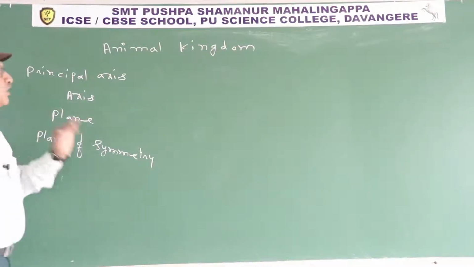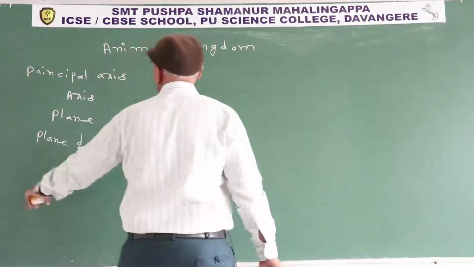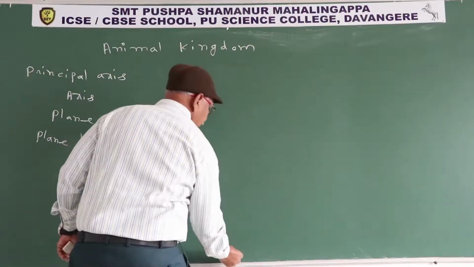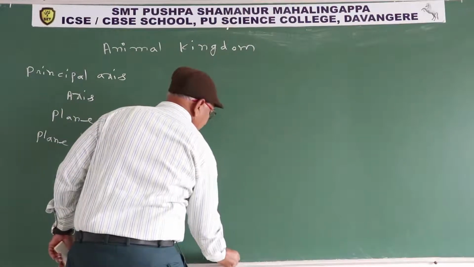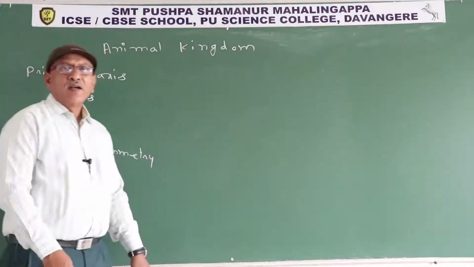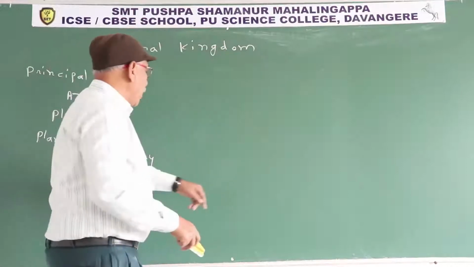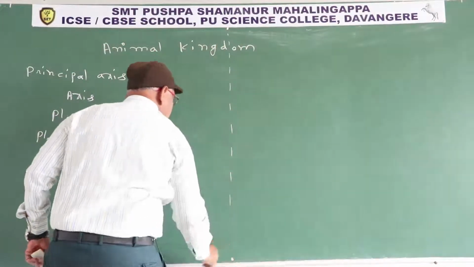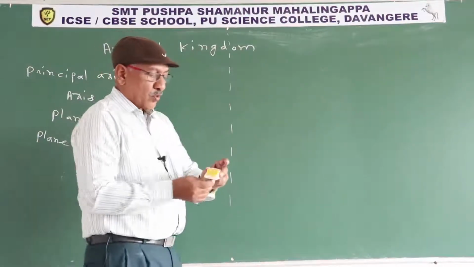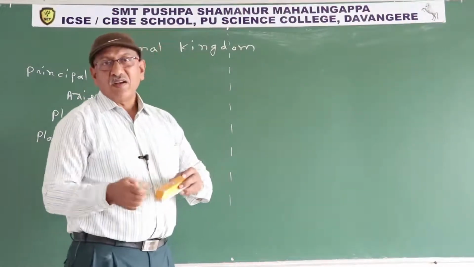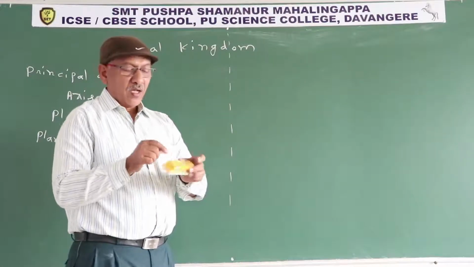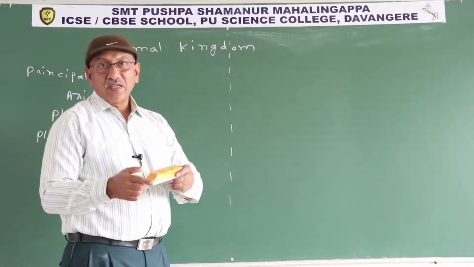Principal axis. What is principal axis? Principal axis is an imaginary straight line connecting two midpoints present on the same surface, or connecting two midpoints present on different surfaces. It is one midpoint, it is another midpoint. They are present on different surfaces.